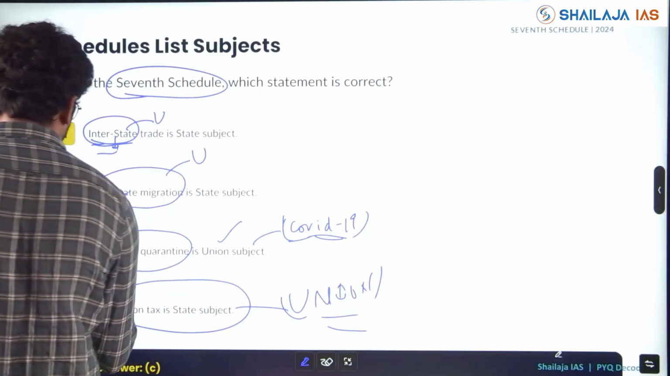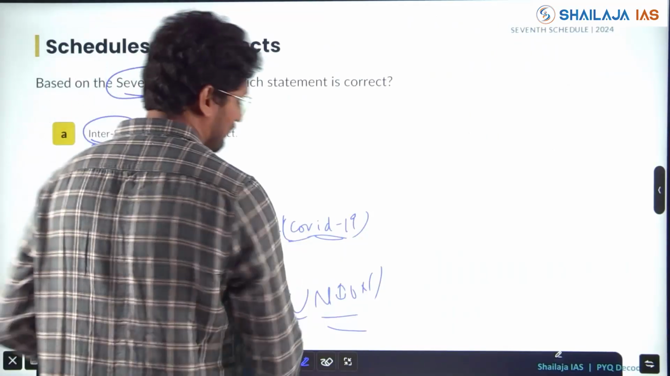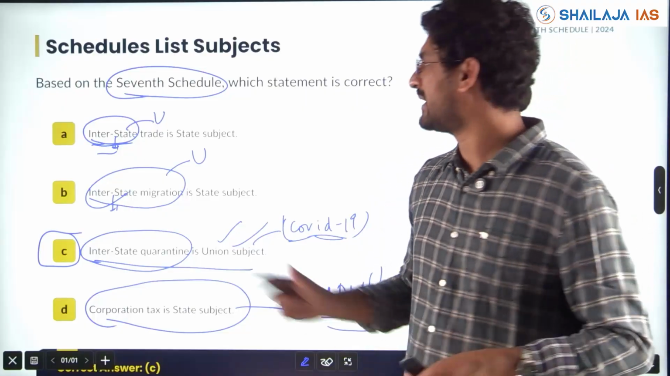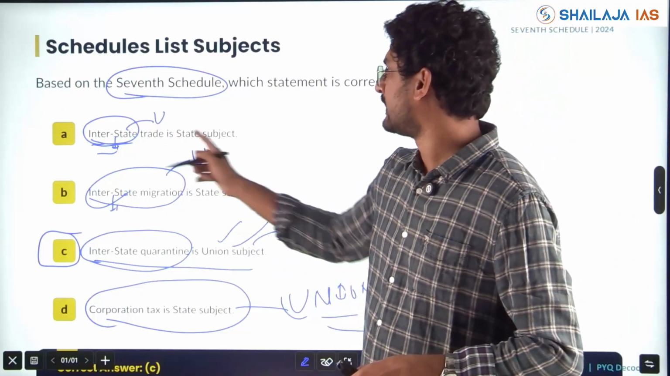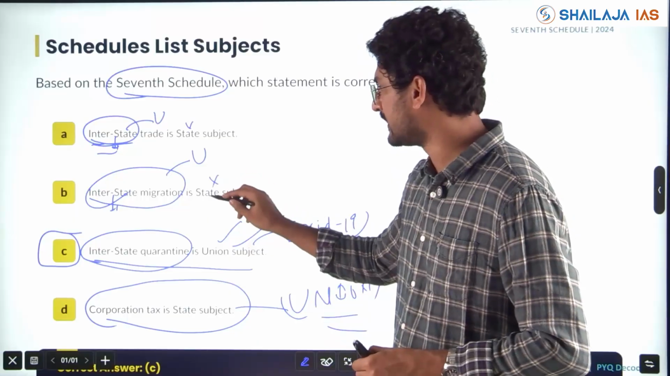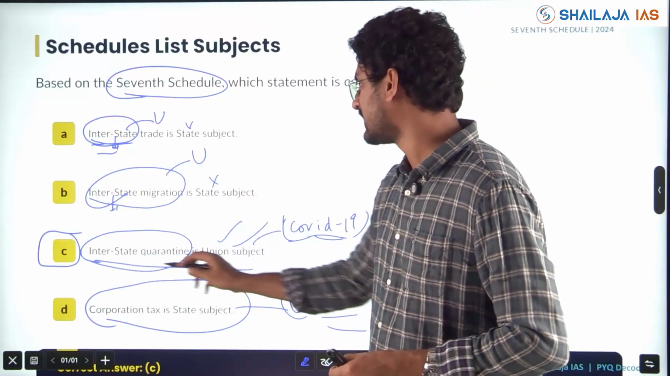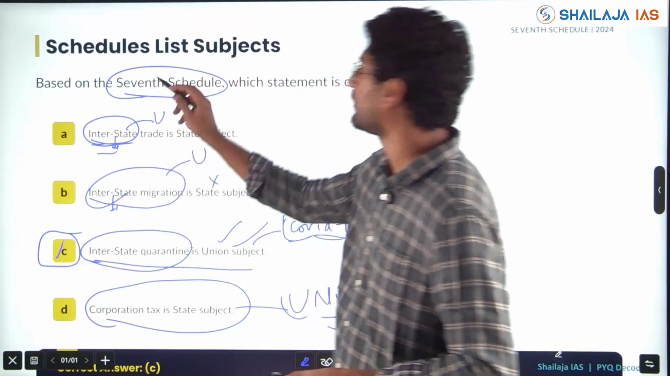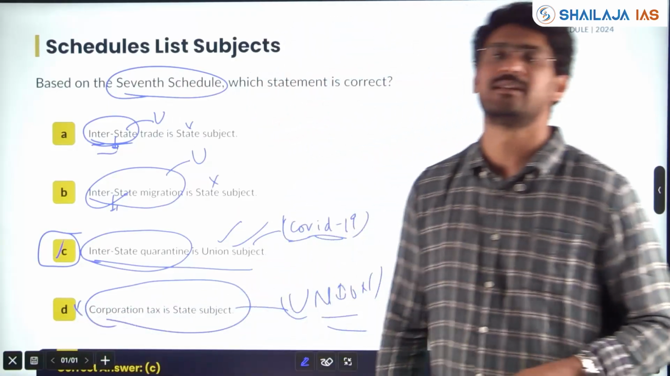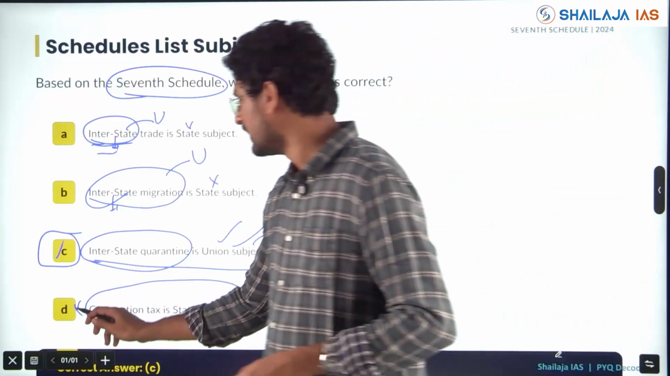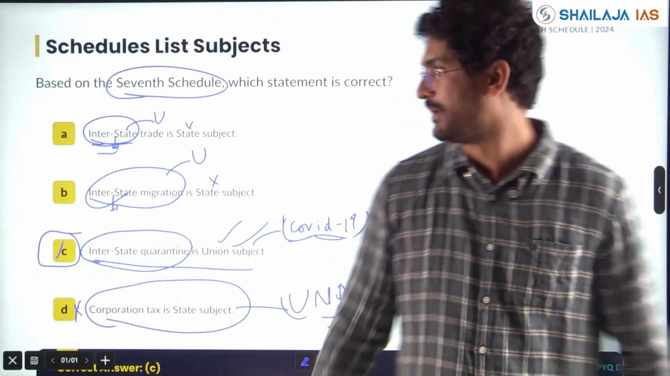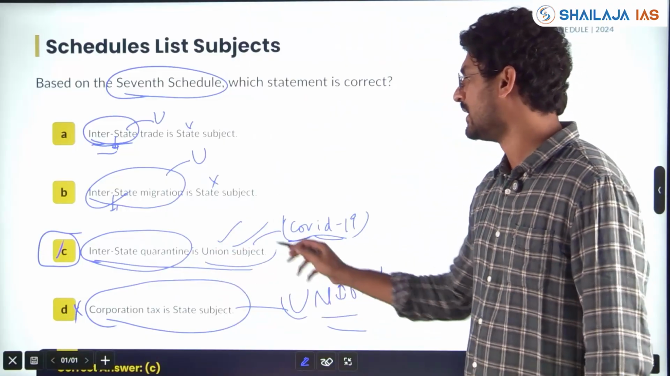Only option C. These are what are called elimination questions. Questions are built to get a direct answer. Interstate trade as a state subject, wrong. Interstate migration as a state subject, wrong. You can understand how he is keeping the trap. Interstate quarantine is union, right? Corporation tax obviously is not a state subject. It's a union subject. So 3 options are wrong. Directly you should be able to get the answer.